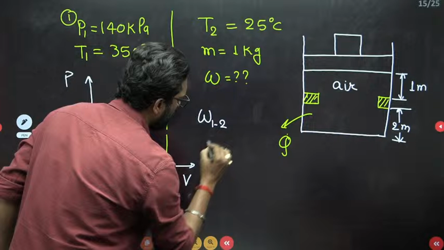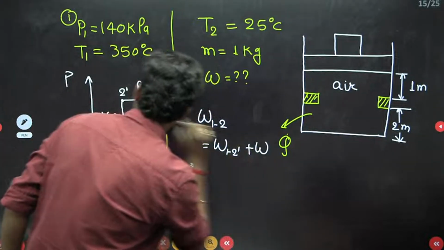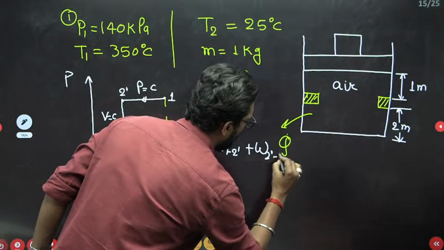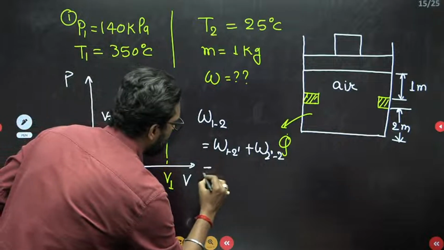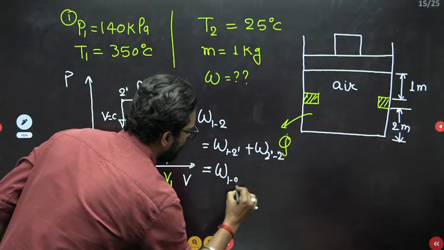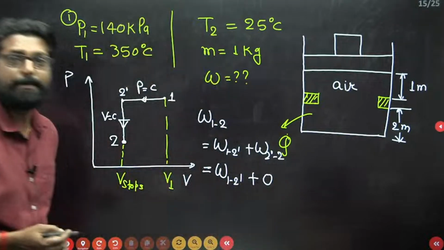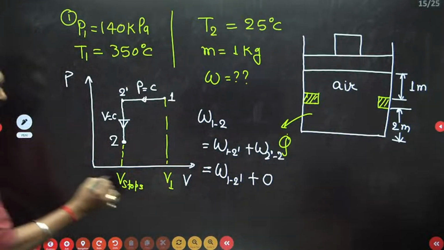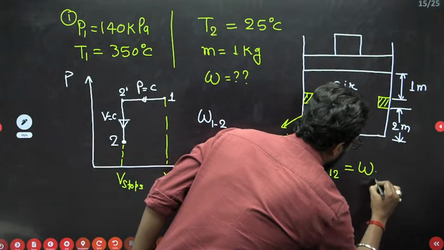The total work from 1 to 2 is work from 1 to 2 dash plus work from 2 dash to 2. Work from 1 to 2 dash is at constant pressure, so there is work, but work from 2 dash to 2 is 0. Why? Because volume is constant. So the total work transfer W1 to 2 is only the work from 1 to 2 dash.